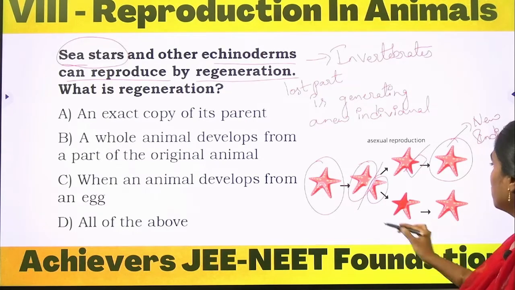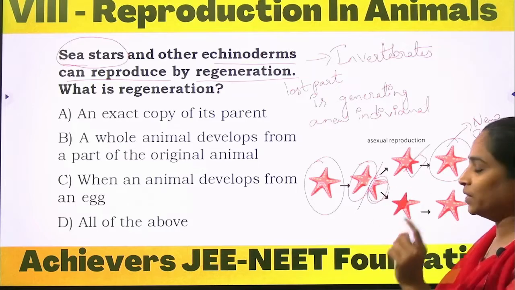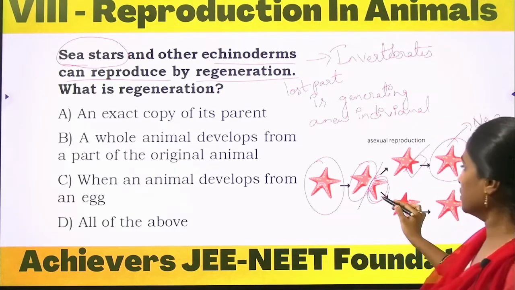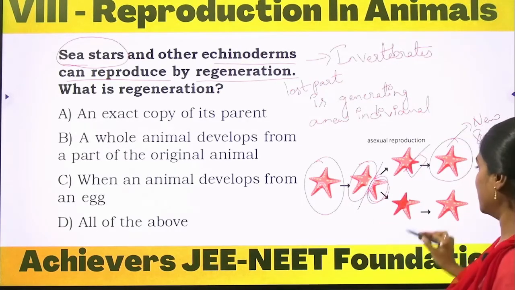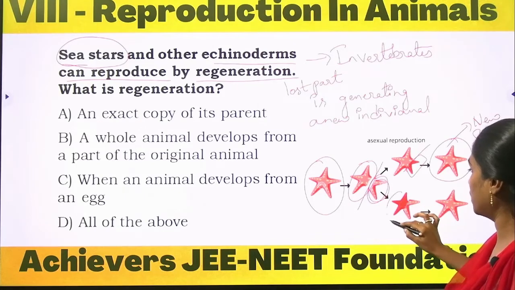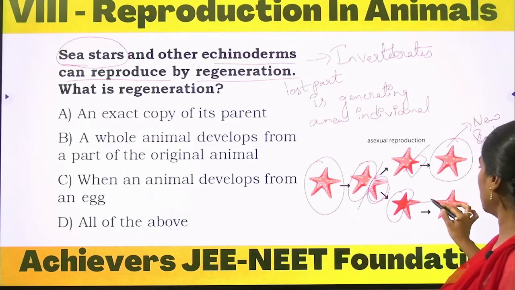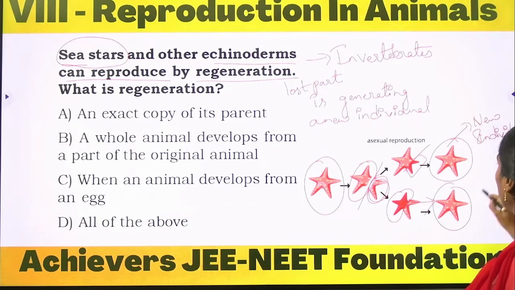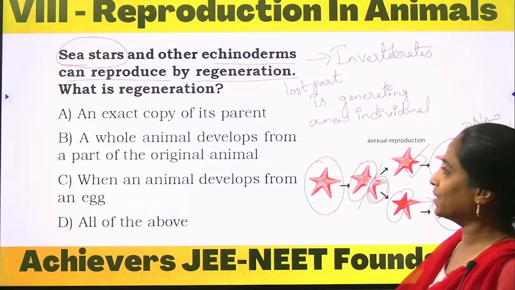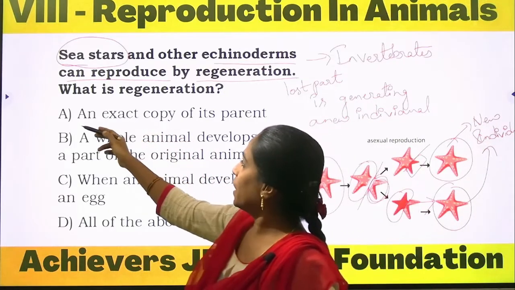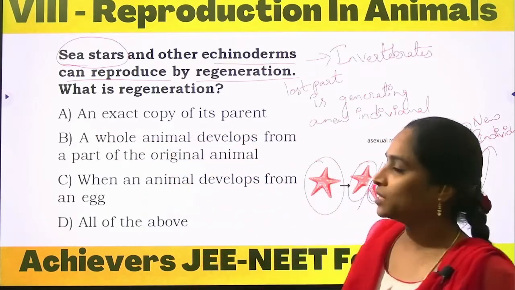And even here also, the last part, the split small one, contains the regenerated cells, the reproducing cells, and here we can observe the formation of the lost part, and again here we can observe the new individual. So here the option is an exact copy of its parent.